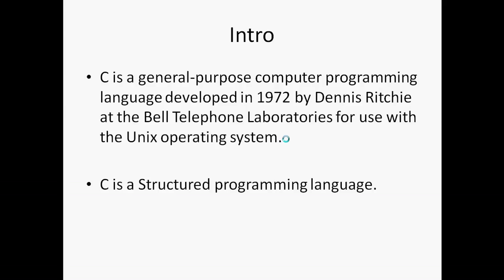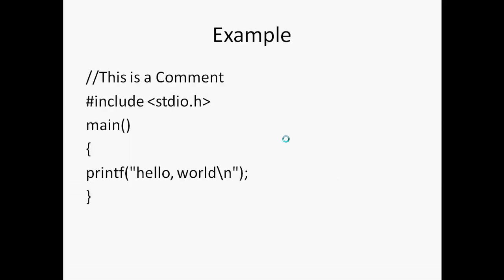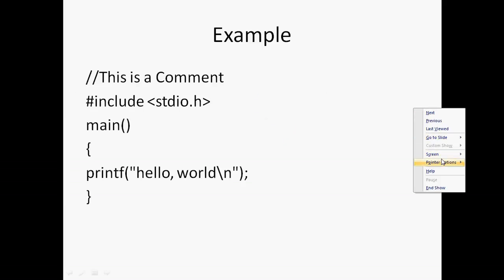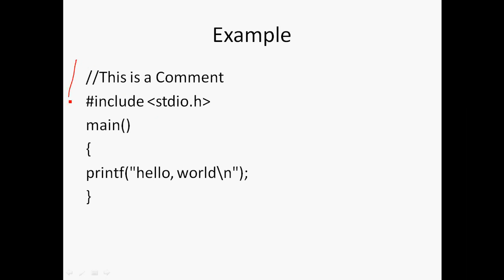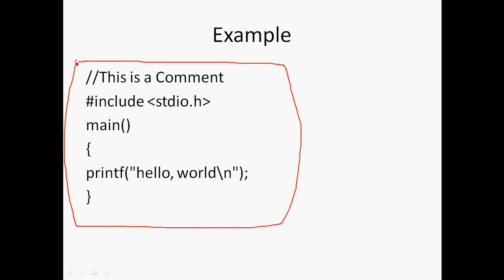Now, this is an example. I want you to write everything in a small text file. Write from here and save it as hello world.c. Just save it as hello world.c. We want the extension as .c.